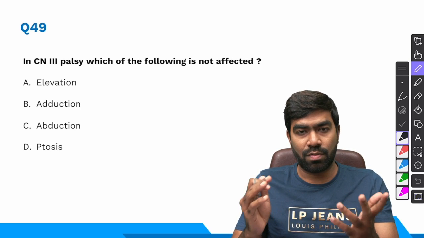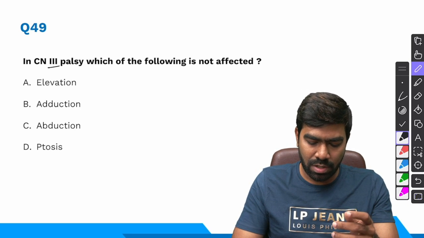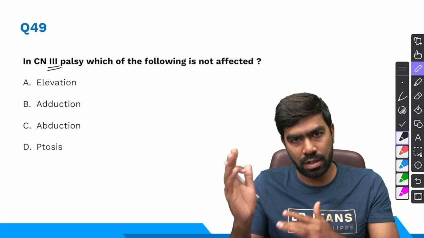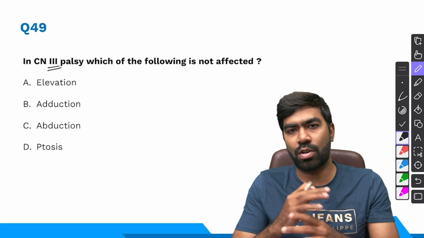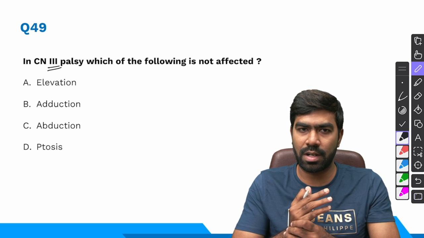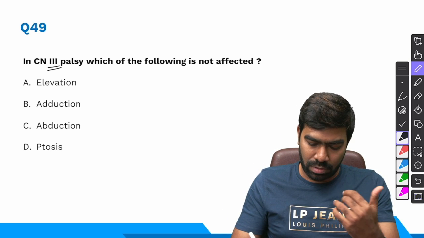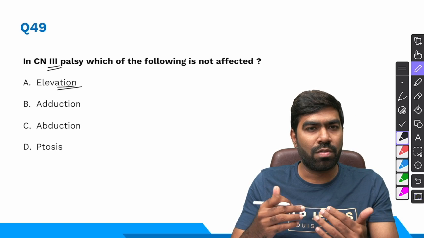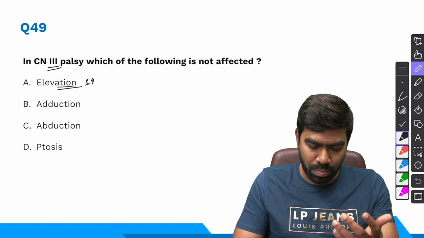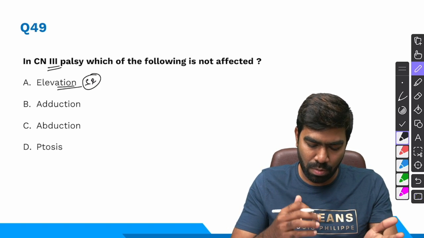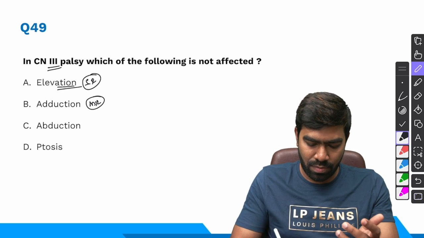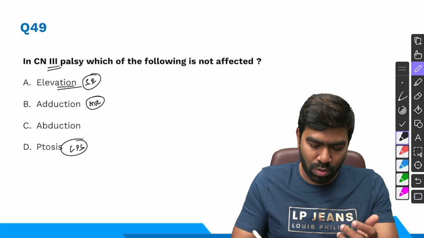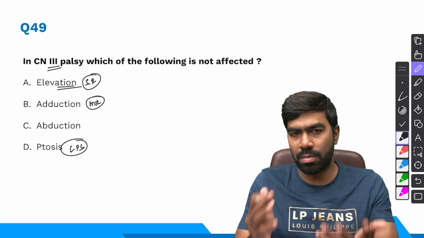Third cranial palsy, which of the following is not affected? Remember, except the lateral rectus that produces abduction and your superior oblique, the functions we have discussed already, all other muscles are supplied by the third cranial only. So you are going to have problems of elevation because of involvement of superior rectus, which is supplied by third nerve. You are going to have problems of adduction because medial rectus is also supplied by third cranial only, and levator palpebrae superioris is also supplied by third cranial. So ptosis is a very common feature of third nerve palsy.